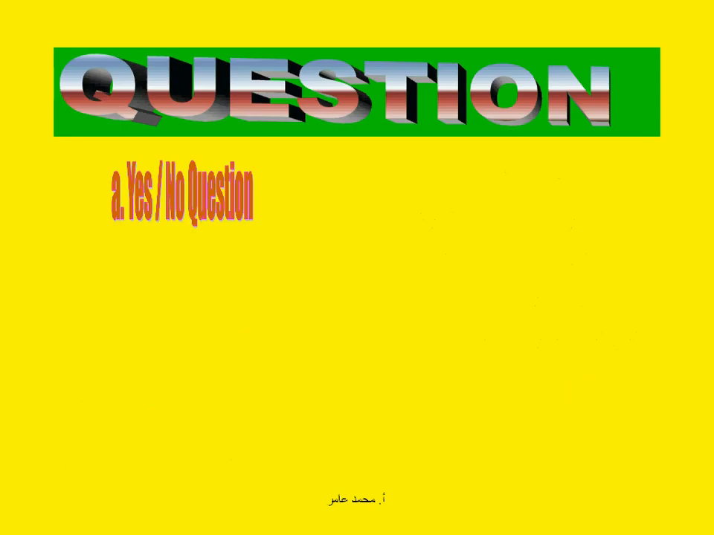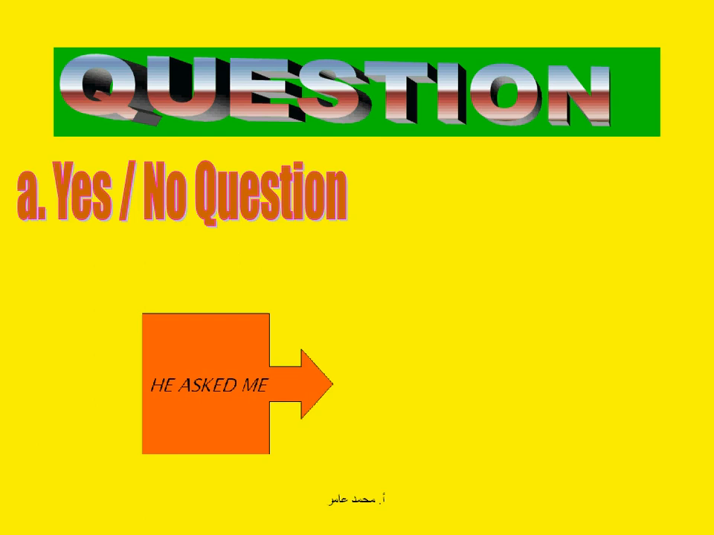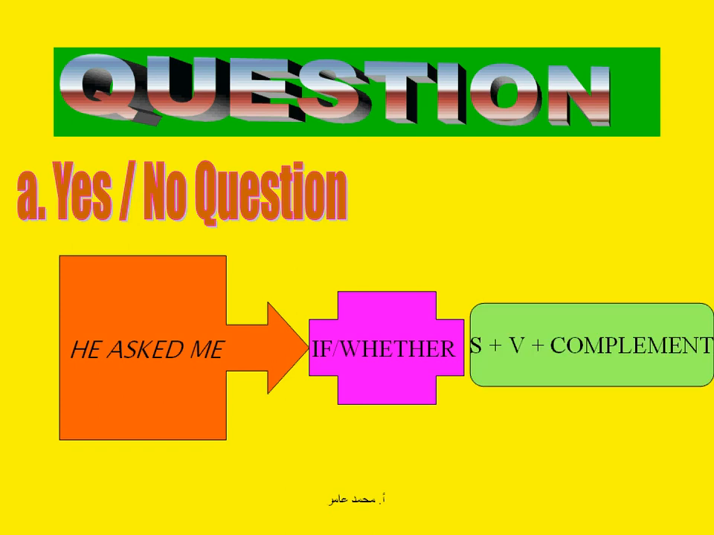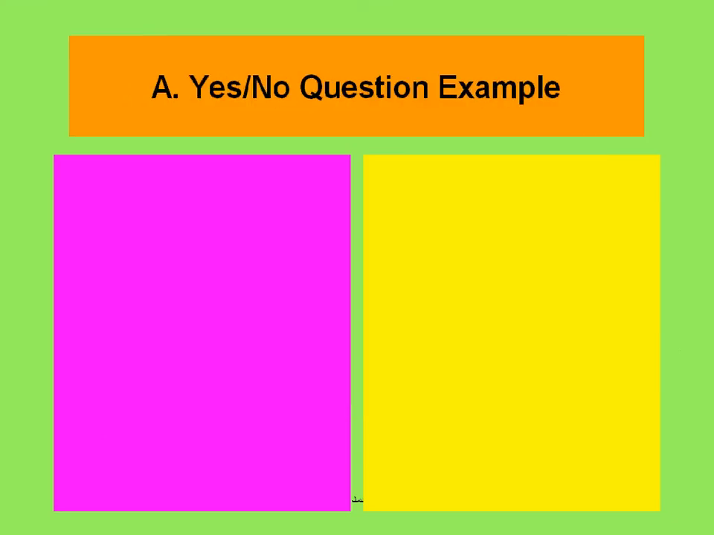Question. Yes or no questions. He asked me if or whether. We have to use if or whether with yes or no questions. When we change yes or no questions from direct into indirect speech, we have to use if or whether after he asked me. Then we use the subject, the verb and the complement.